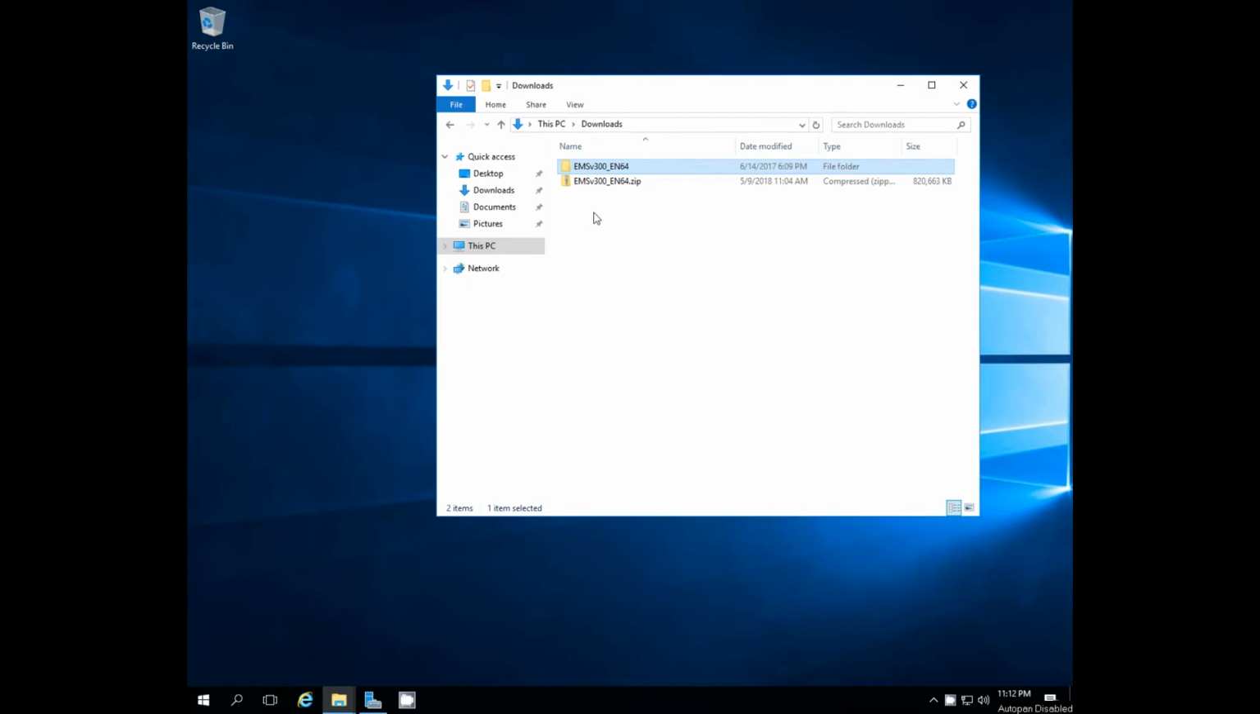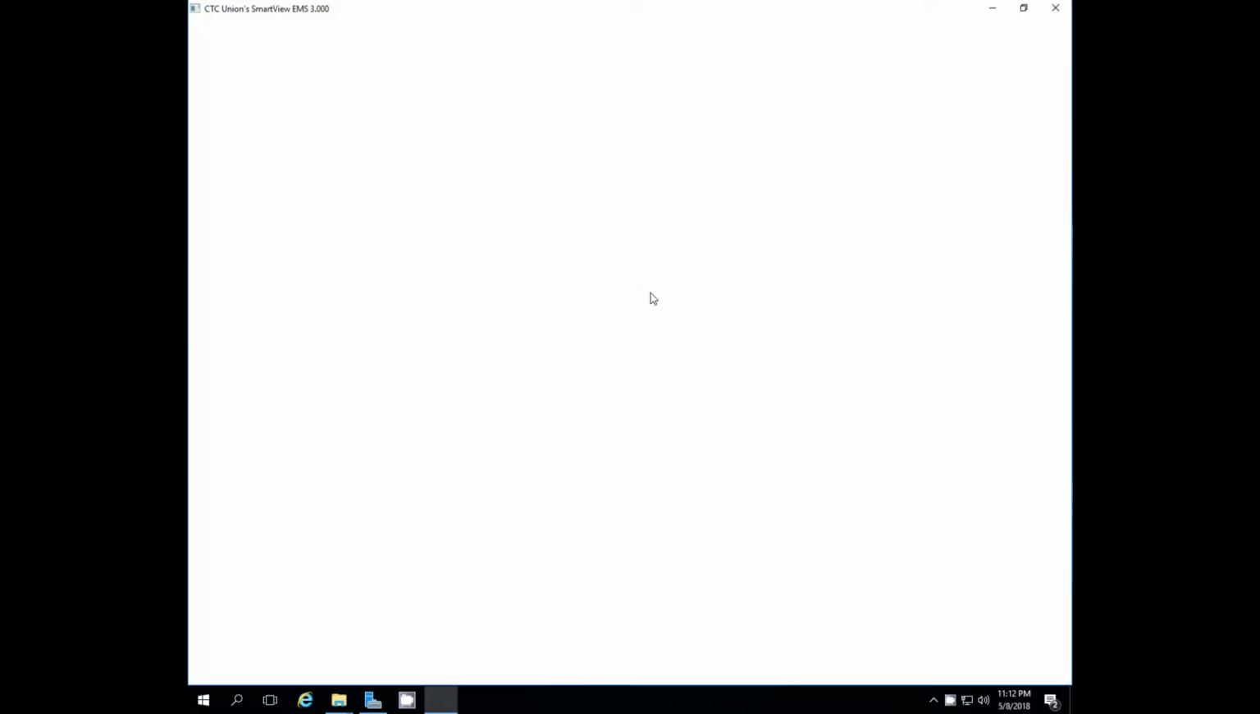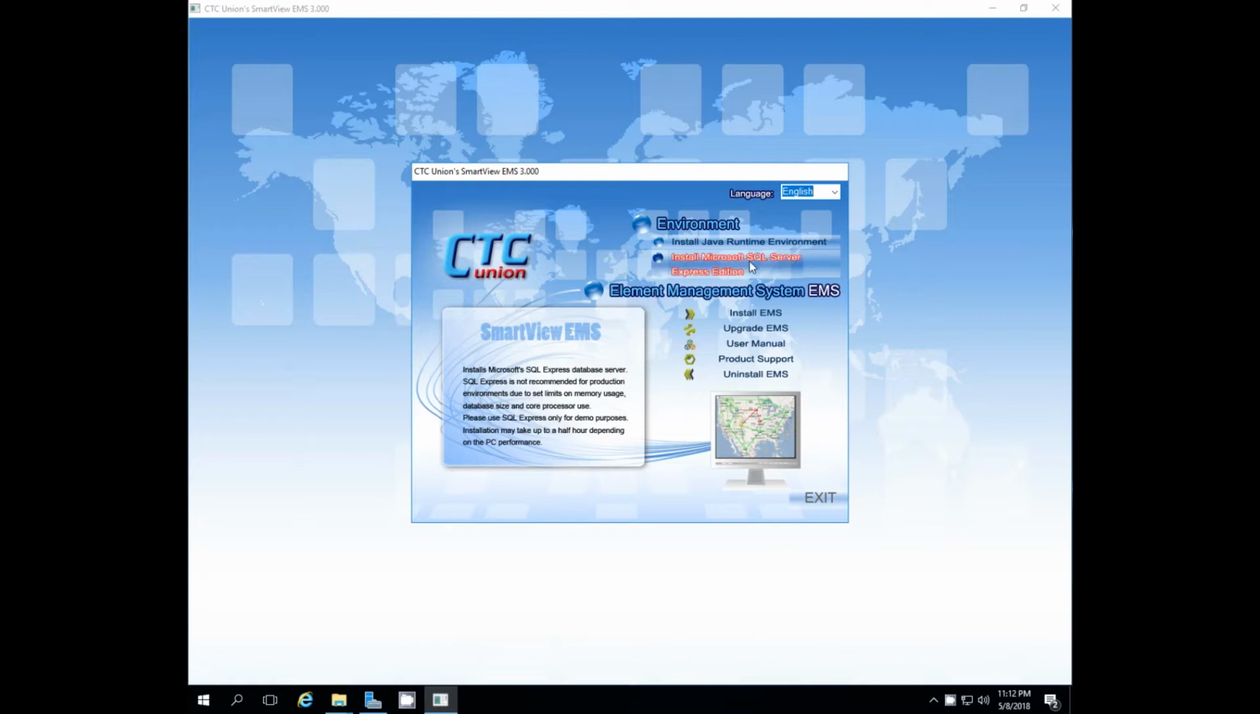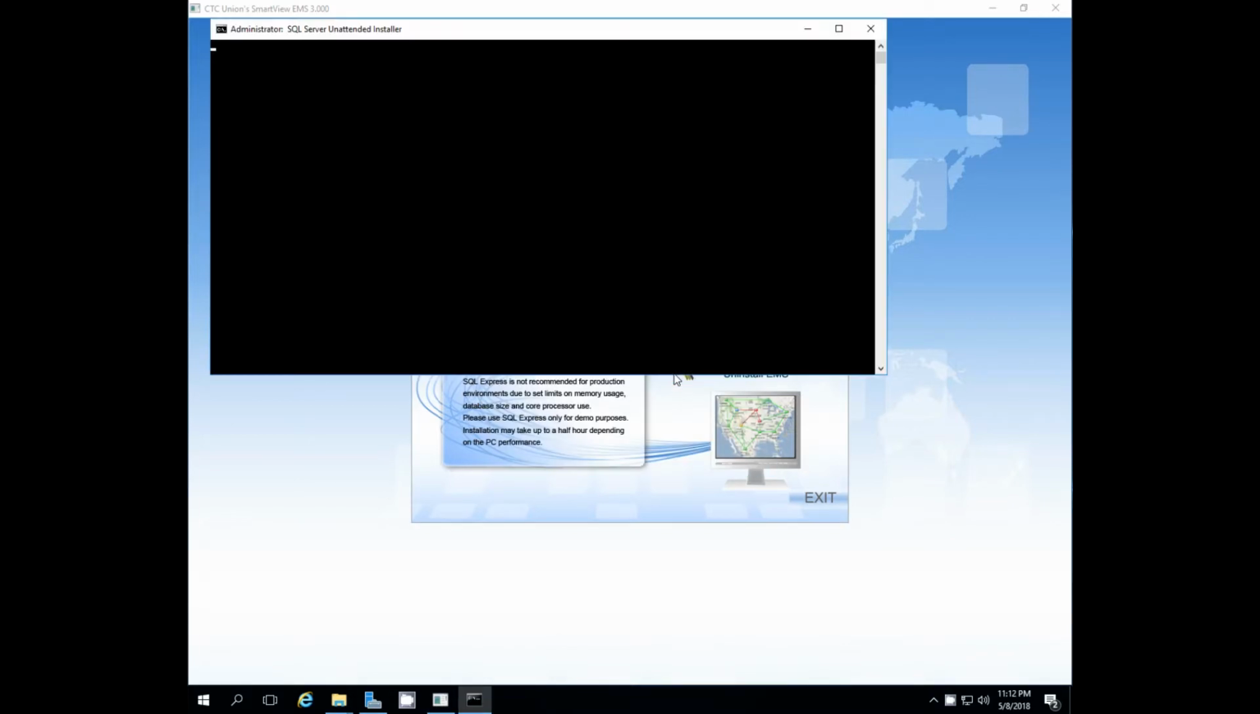Smartview EMS 64-bit installed on Windows Server 2016. After downloading the zip file and extracting, we'll right-click and run the installer with administrator privilege, and we'll install MS SQL Database, English version.